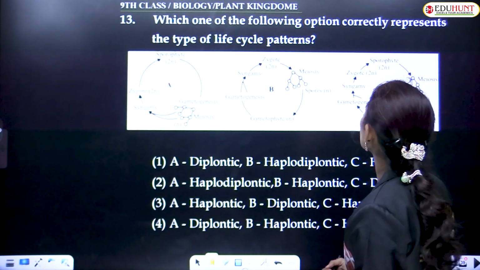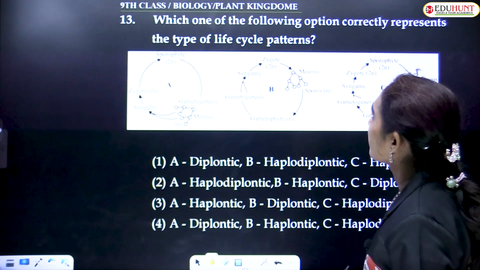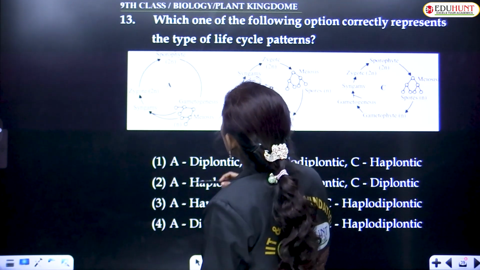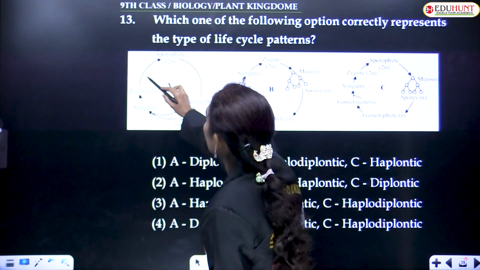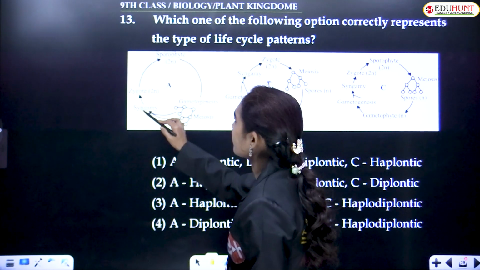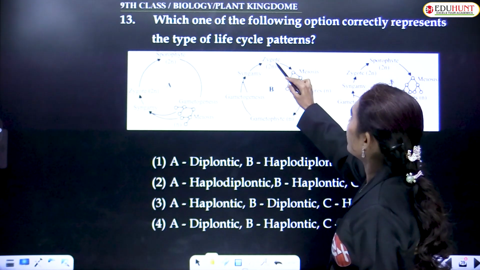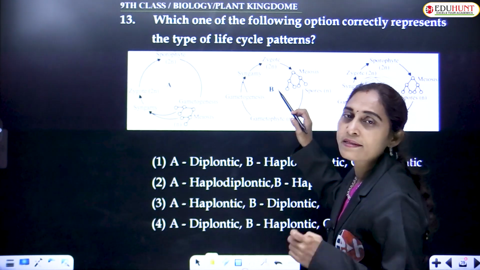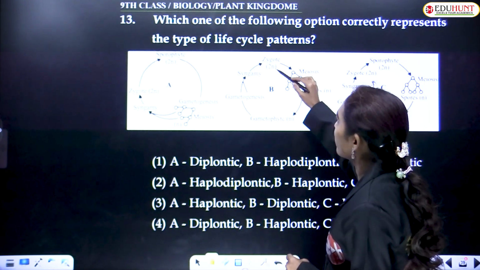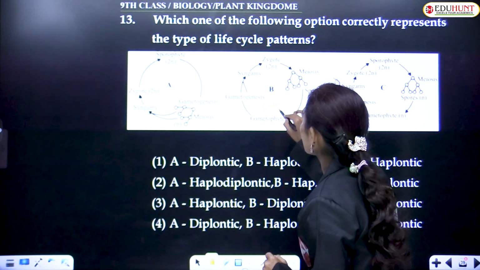Which one of the following options correctly represents the type of life cycle patterns? Zygote forming the sporophyte, gametogenesis, meiosis, syngamy, zygote. And in this case, the zygote is immediately undergoing division. So what we call the sporophytic phase is very limited. So it is the haplontic phase.